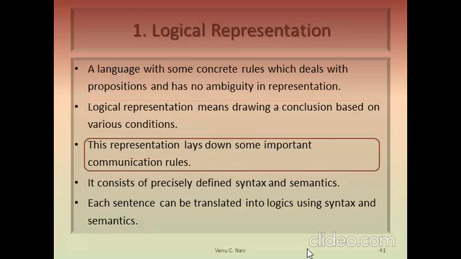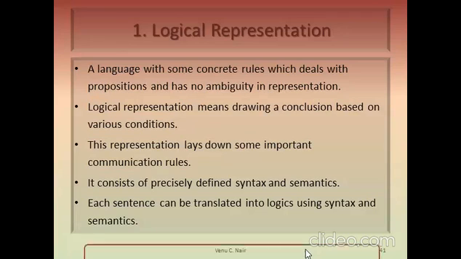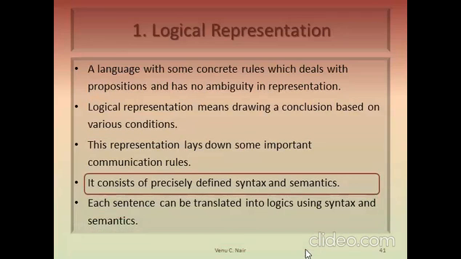The representation lays down some important communication rules. So in logical representation we will have some communication rules. It consists of defined syntaxes and semantics.